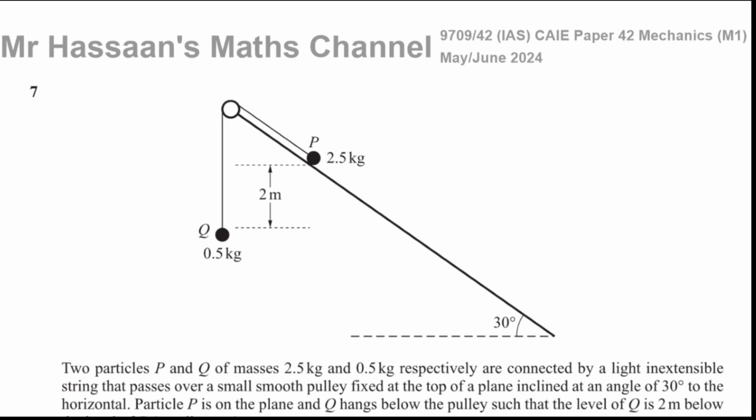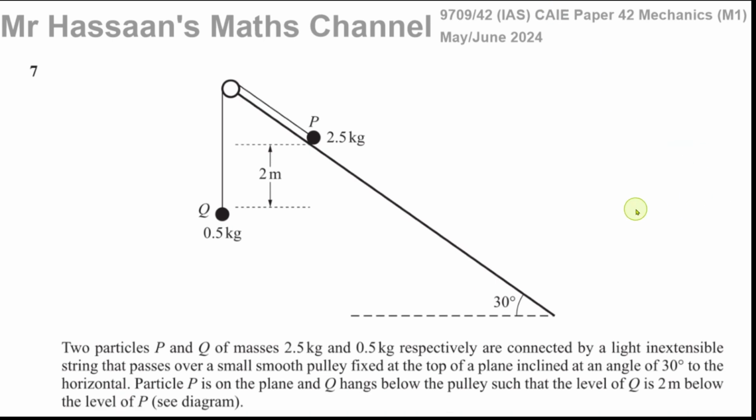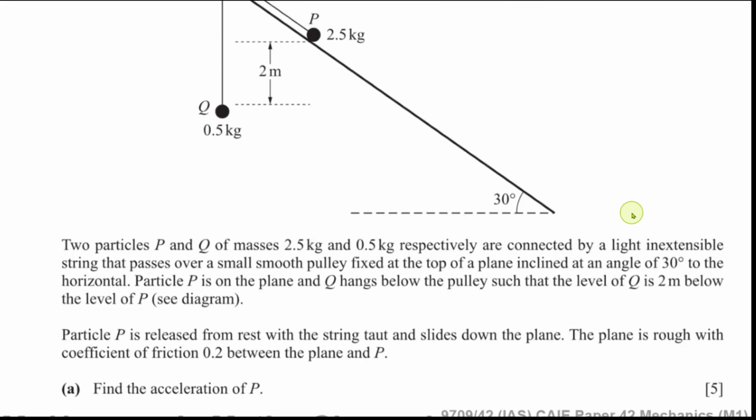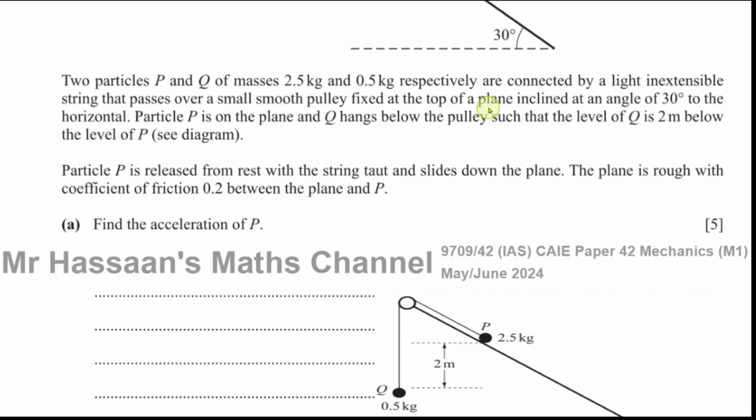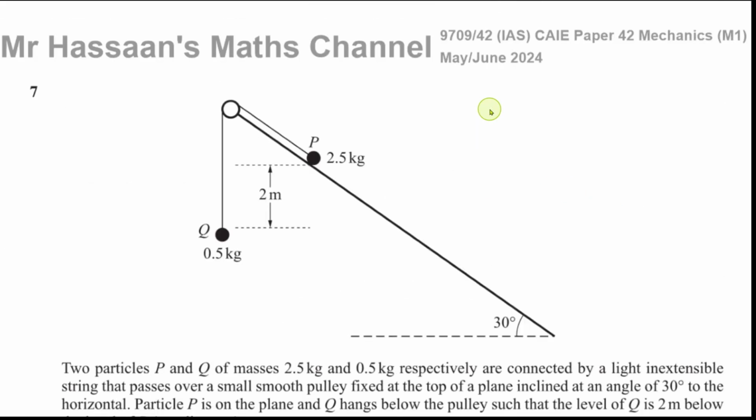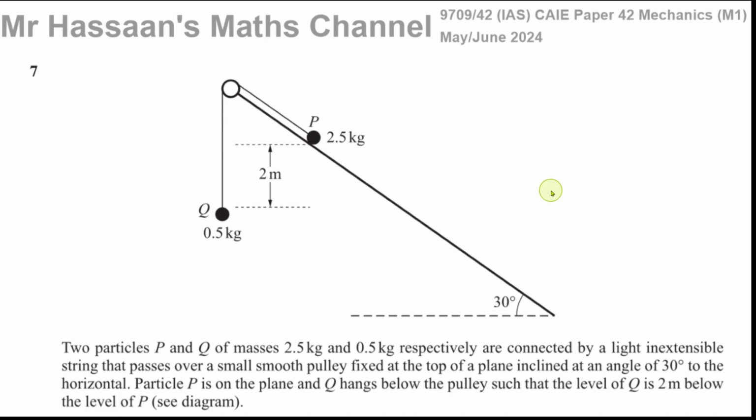Science Maths channel. I'm now answering question number 7 from the May-June 2024 paper 4 variant 2 mechanics M1 paper from Cambridge 9709. This question is about inclined planes. Is there friction? No. Smooth pulley. Okay, it's a rough plane, so there's friction involved. And there's also work, energy, and power involved. So there are a few different things that we're going to be dealing with in this question. So let's get on with it.